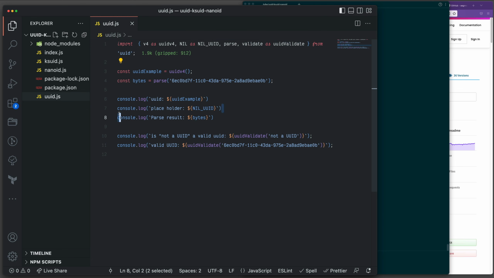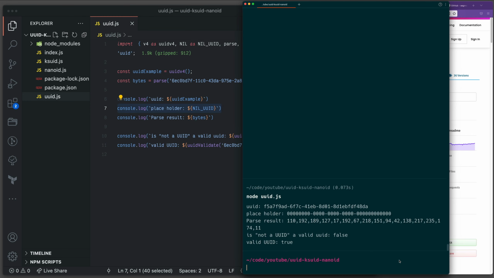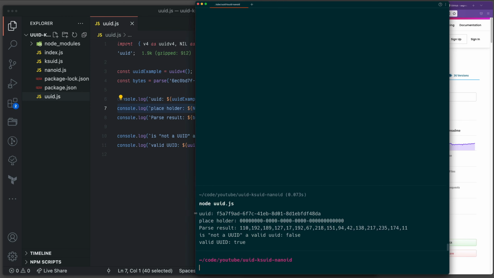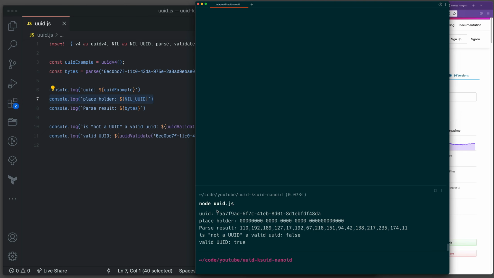And also, last but not least, I'm going to show you a placeholder. So let me run the code and then we can explain all of them. All I have to do is just run UUID and let's see what we get. Cool. The first one, let me close this one as well. So the first one, we are just console logging the UUID example.